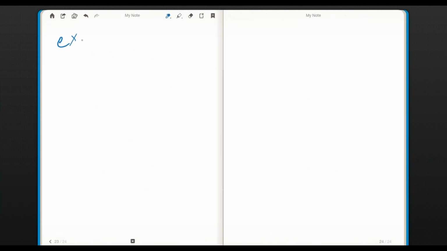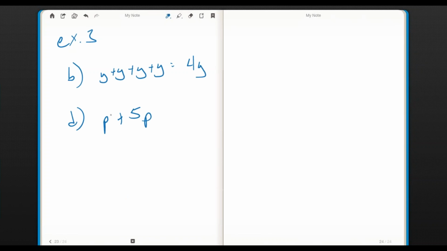Exercise 3, we're just combining terms. And so, again, I'll work the right side of the column. When you have y plus y plus y plus y, what I have there are 4 y's. And we write it exactly like that. When you have p plus 5p, again, I call it so easy it's hard. There's an understood 1. I have 1p, right? If I have 1 of them and then I have 5 of them, then altogether I have 6 of them. Just like I have 4 of these, I have 6 of these. And what I have in this case is a p instead of a y.